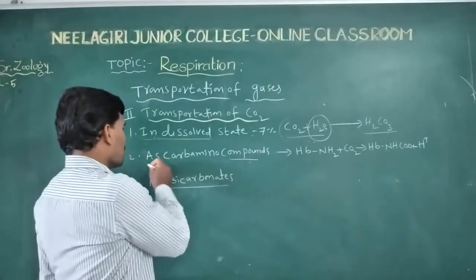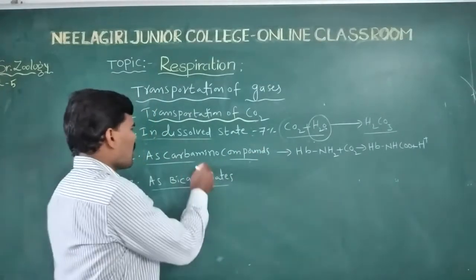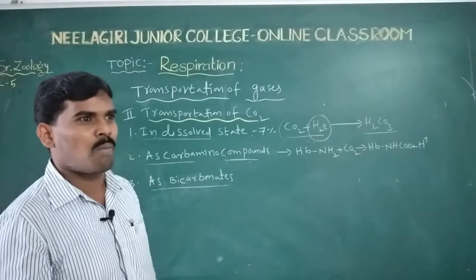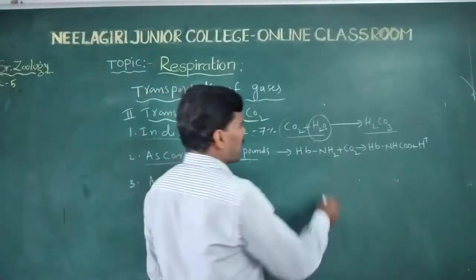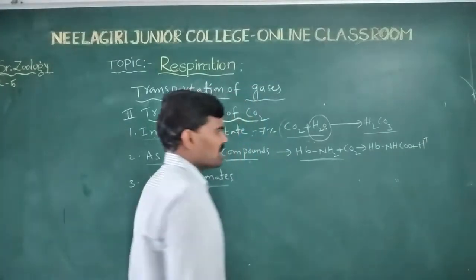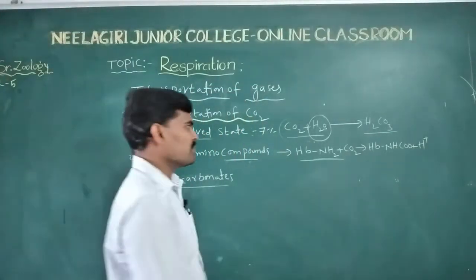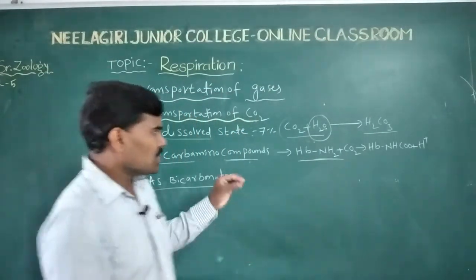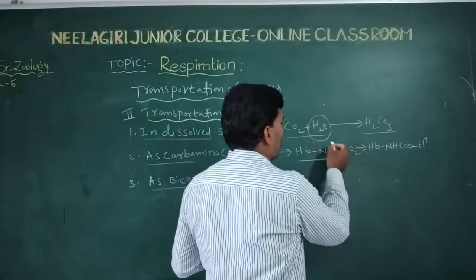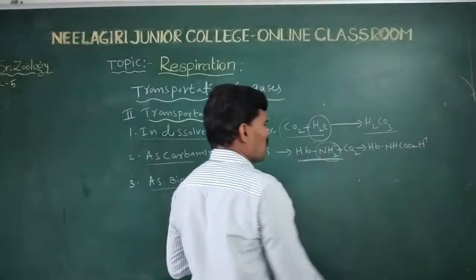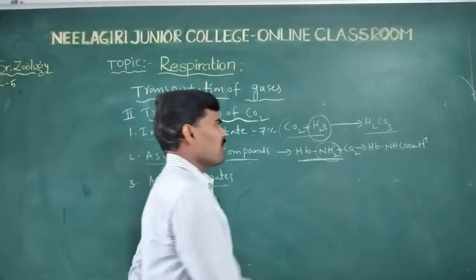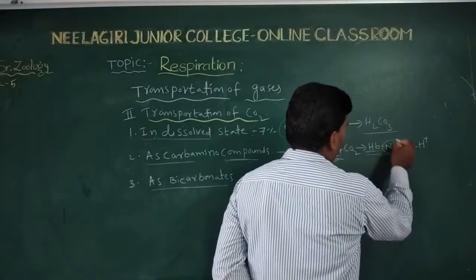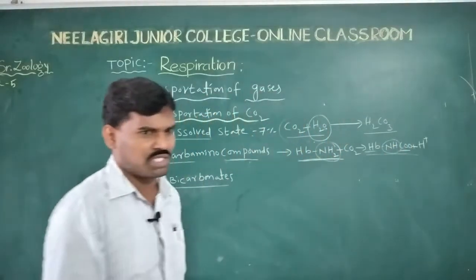Next, coming to the second point, carbamino compounds. Carbon dioxide combines with the amine group. Amine groups means proteins; amino acids are proteins containing amino groups. So hemoglobin, containing amino groups, combines with carbon dioxide to form carbamino compounds.